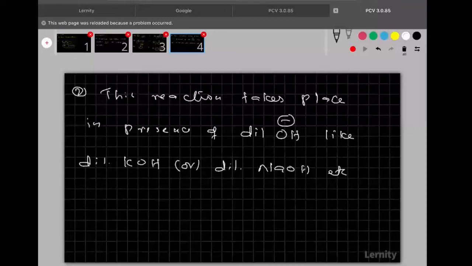So remember everyone, this reaction takes place in presence of the dilute bases only, like dilute KOH you can take, dilute NaOH also you can take even.